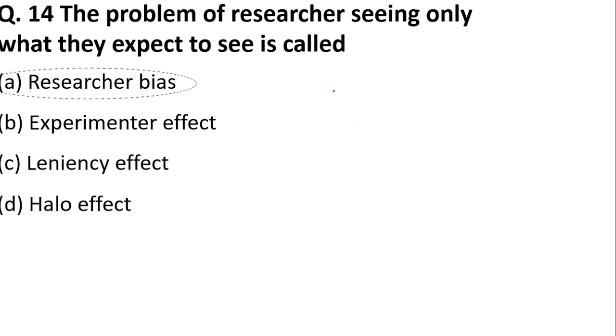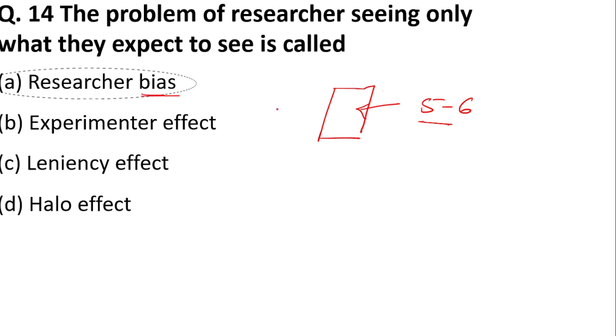Like if the researcher has been associated with a particular topic for 5 to 6 years, and they think what they are doing is correct. Maybe what they are thinking and what the actual truth is are different, but seeing what they want to see is called research bias.